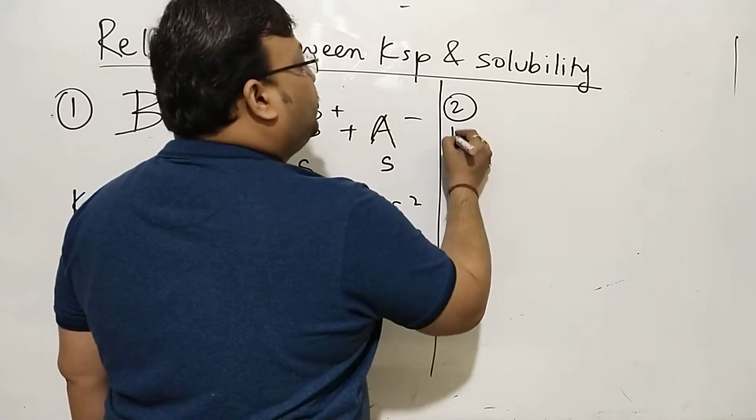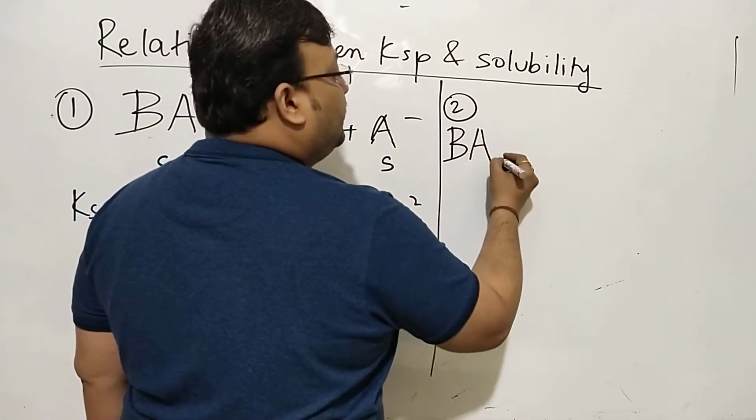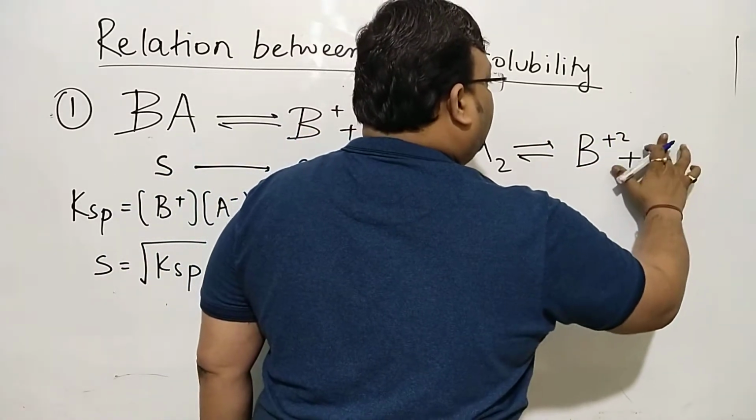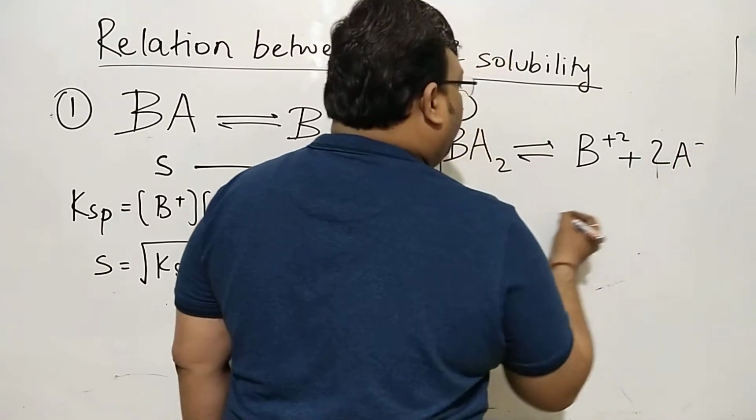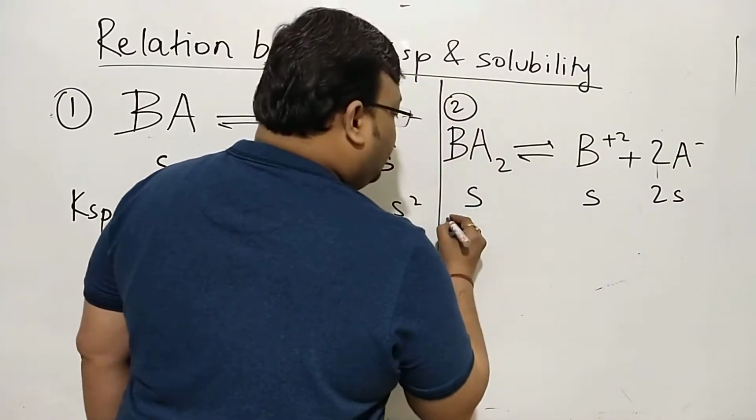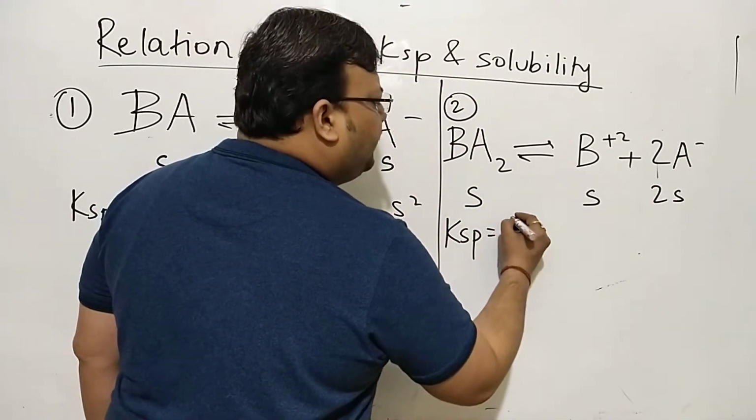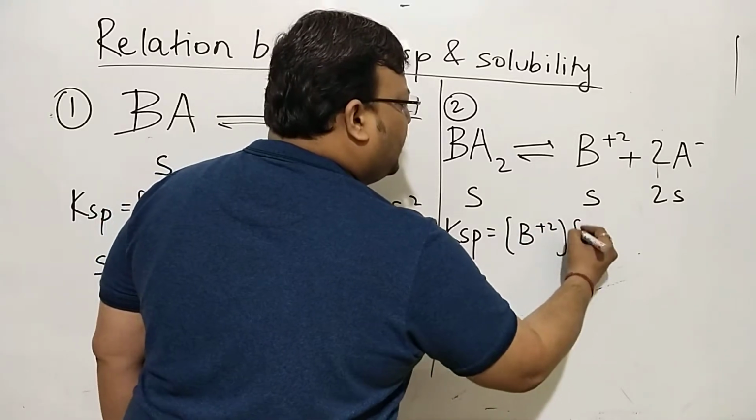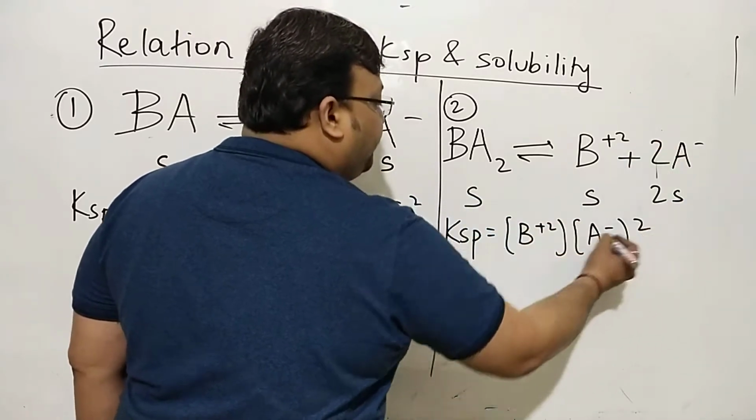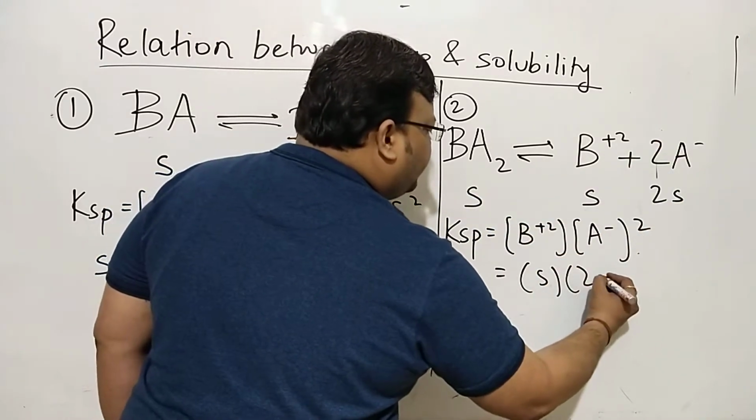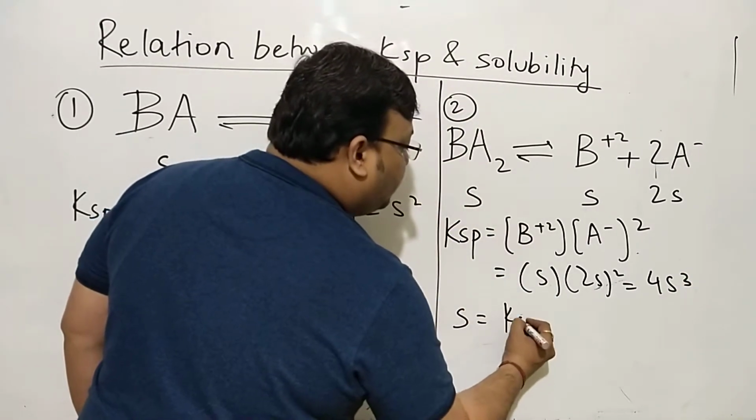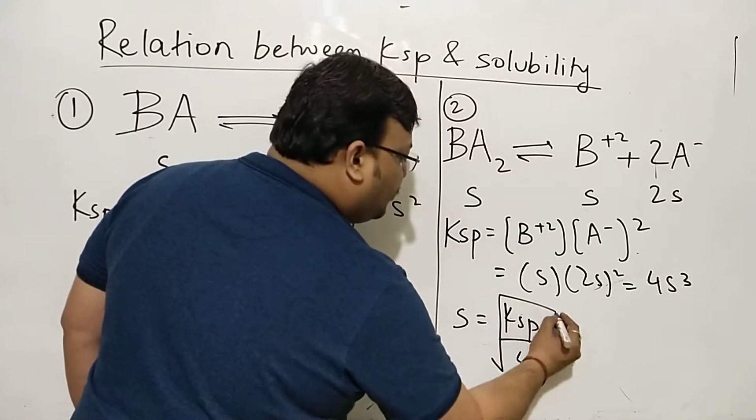Suppose it's a ternary salt giving three particles. So this could be B2A. If the solubility is S moles per liter, this will be 2S and this will be S. And now the way you write KSP, [B+][A-2] and square of this, you would want to take this stoichiometric coefficient as the power. So (2S) square times S has to be equal to 4S cube, and the relationship will be S is equal to KSP upon 4 and cube root of this.